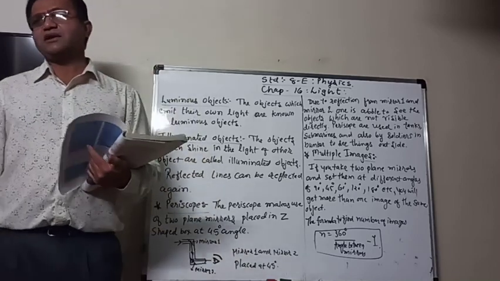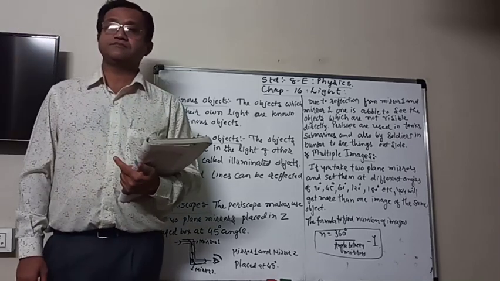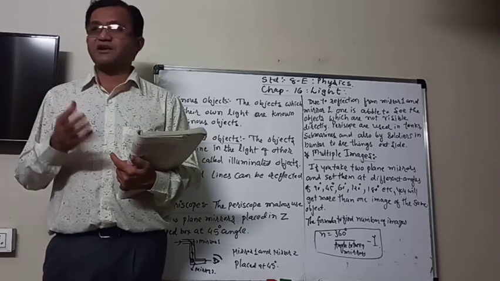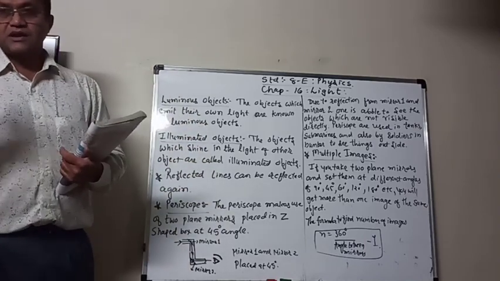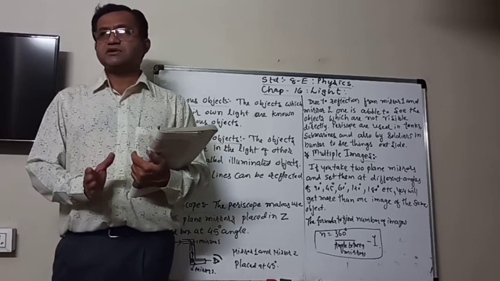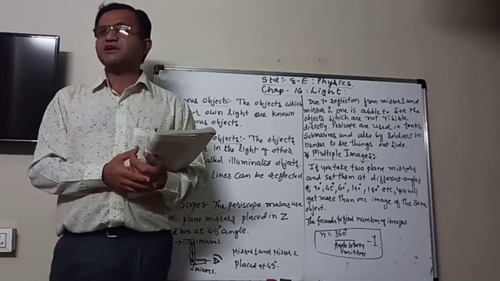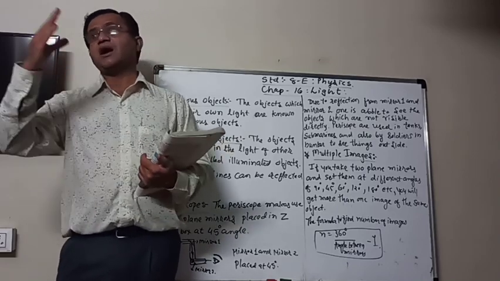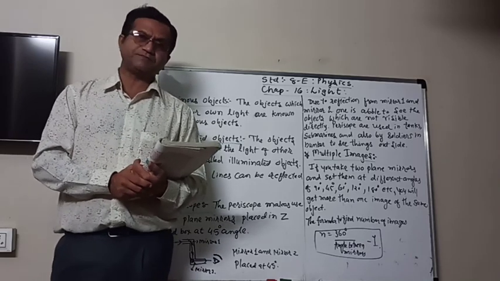In the last session, we learned about the different types of reflection. You know what reflection is? Reflection means when a ray of light falls on shiny objects like a mirror, it changes direction. Or generally on any object also, when it falls, it gets back in the other direction. So that phenomenon is known as the reflection of light.